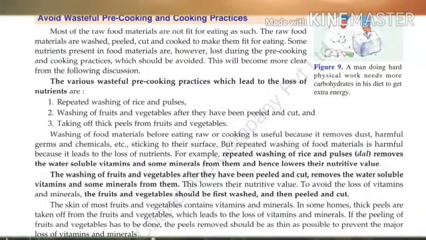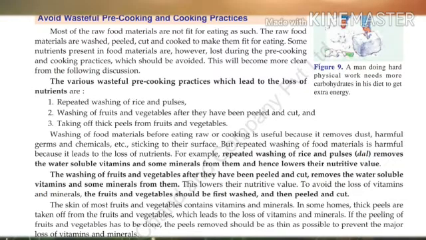Dear students, by now you have learned that essential nutrients are present in different food materials, and to make our diet a balanced diet, we should include adequate amount of all the nutrients in our diet. Most food materials we consume after cooking, isn't it? And some we consume in raw form like fruits and some vegetables like onion, tomato, cucumber, etc. Before cooking, the raw food materials are washed, peeled, cut and then cooked to make them fit for eating.